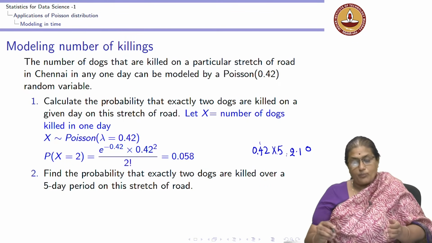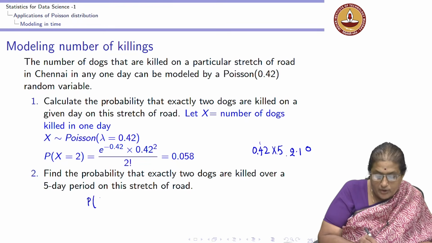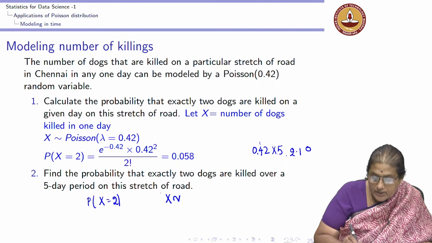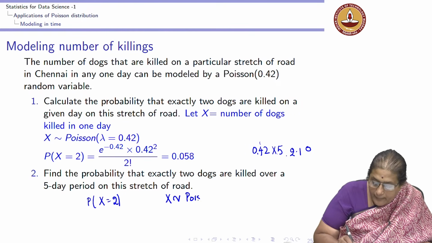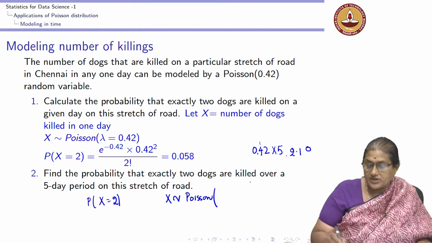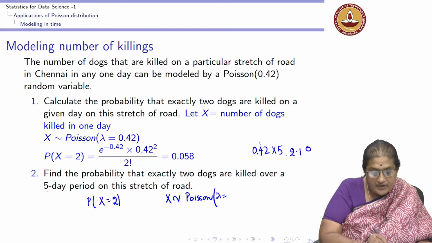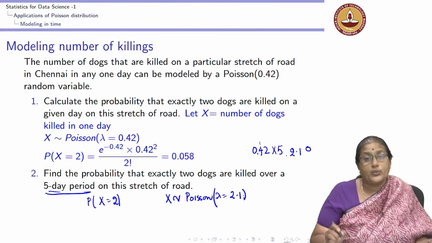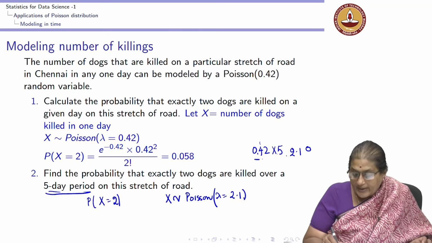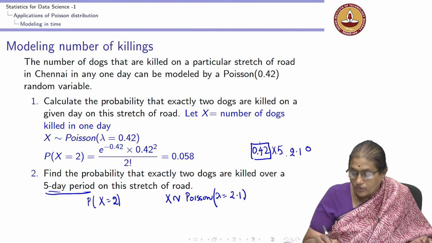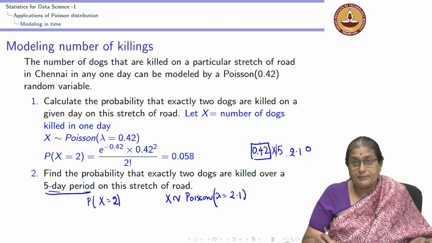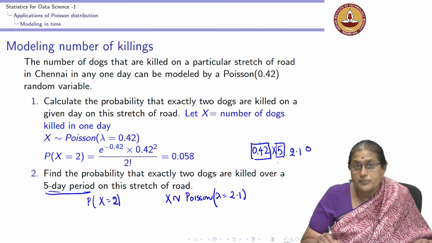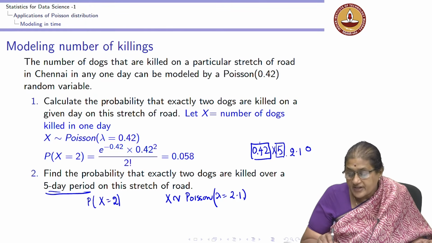So, if I have to model, I want to know what is the probability of x equal to 2 here. I need to know the parameter that is observed here, and this lambda over a 5-day period is going to be lambda equal to 2.1. I repeat, for 1 day it is 0.42. I know that it is independent, so I can find the average over 5 days.